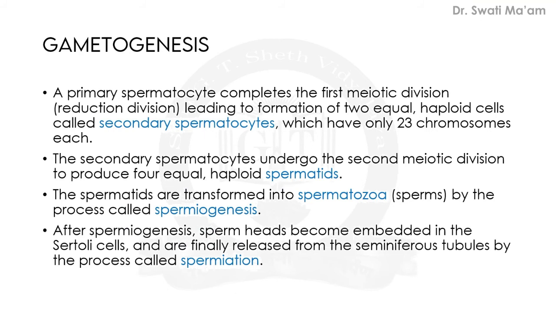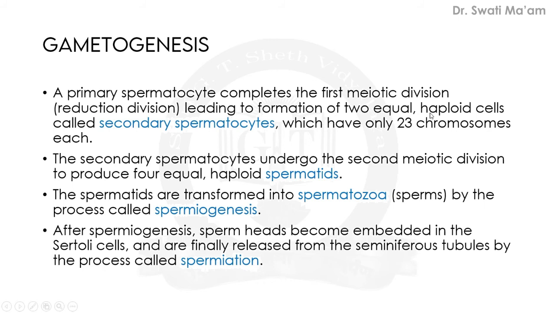Now this primary spermatocyte will undergo meiosis: firstly the first meiotic division will be performed, and then the second meiotic division. The first meiotic division is always a reductional division. So this primary spermatocyte completes the first meiotic division, leading to the formation of two equal haploid cells.